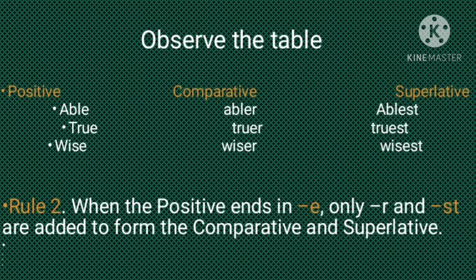What is the difference between the last table and this table, children? We get to see different words ending with E. If the positive word ends with E, you only have to add R in the comparative degree. And while making it superlative, you just have to add ST because E is already there. That is the difference, children, between the previous table and this table. Otherwise, it is the same.